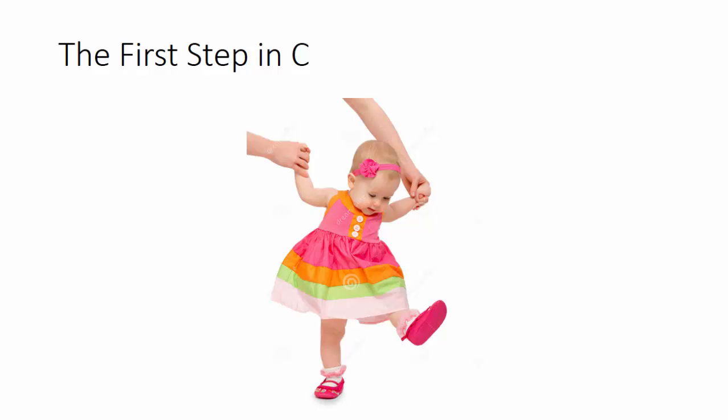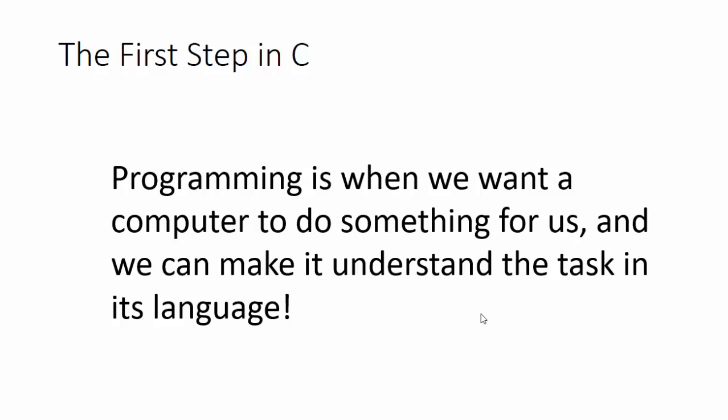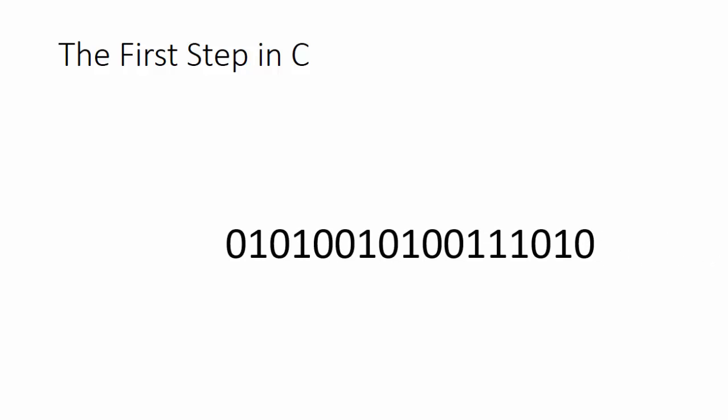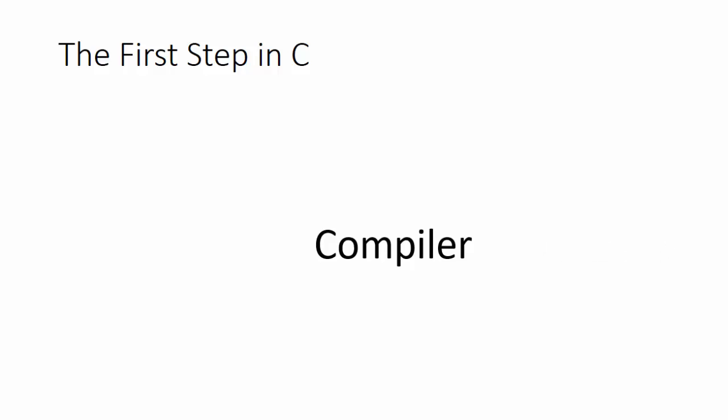So we know what programming is. Programming is when we want a computer to do something for us and we can make it understand the task in its language. And programming in C matlab we will talk in C. And computer will understand C? No. Unfortunately, computer does not know C. We had learned in the last lesson that the computer only understands machine language. But then what is the use of C? It has a godly man called compiler who helps convert the C language to the machine language.